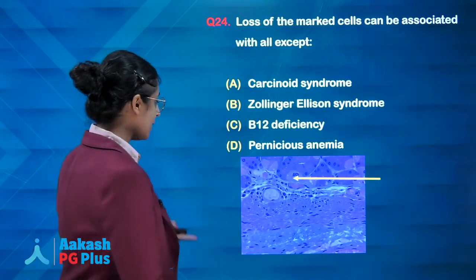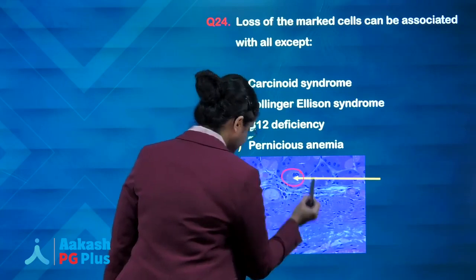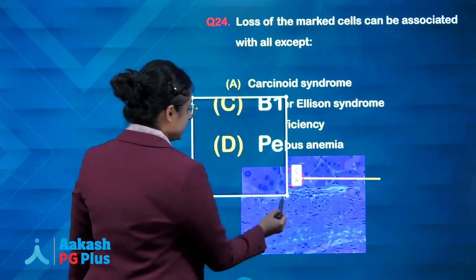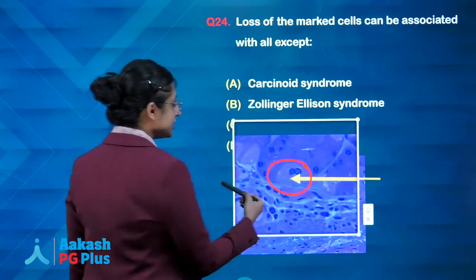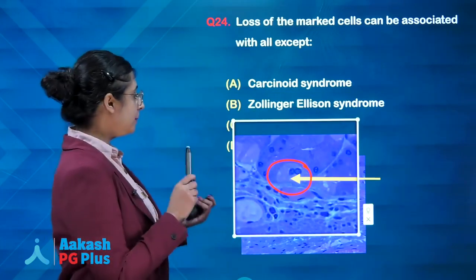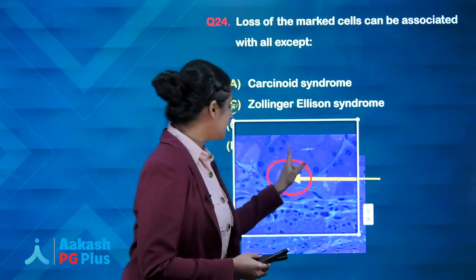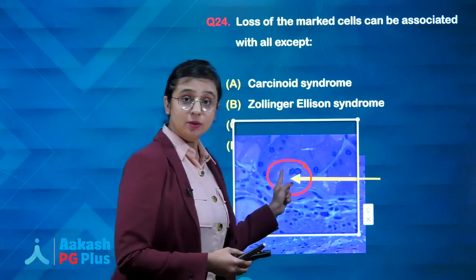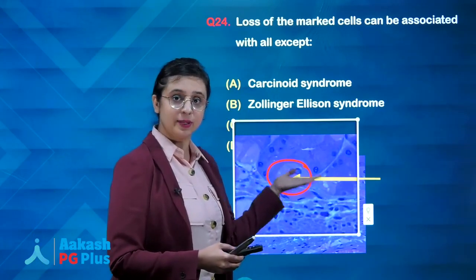Now, for that you have to first recognize the cell. So this was the cell which was marked. Let me just zoom into the cell. Can you see this beautiful pinkish cytoplasm? So can you remember P for pink and P for parietal cells? Compared to these chief cells, they have a more pinkish cytoplasm. So this was the cell which was marked. So this is P for pink and P for parietal cell.